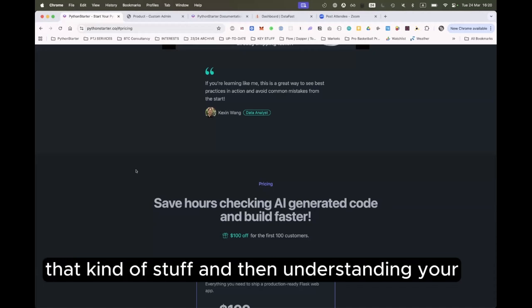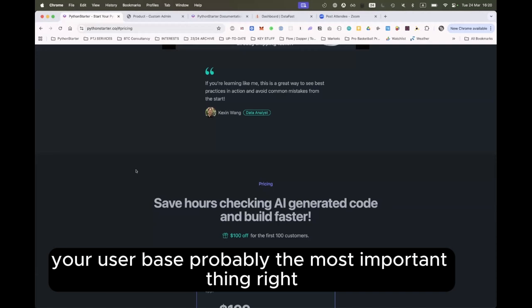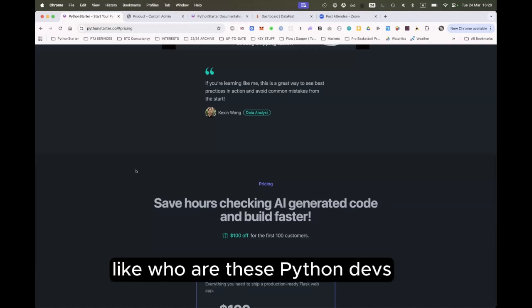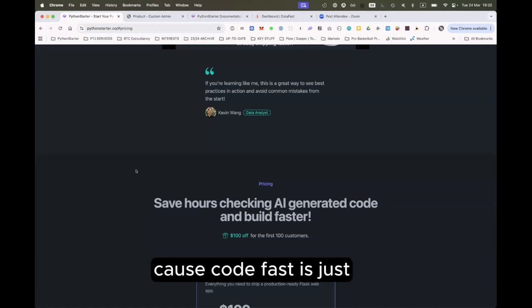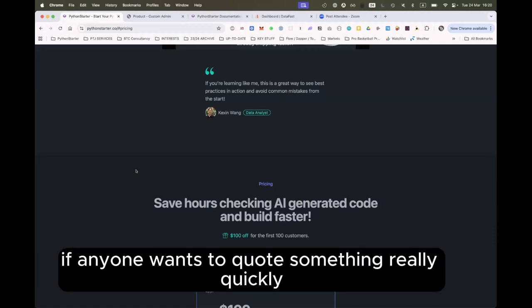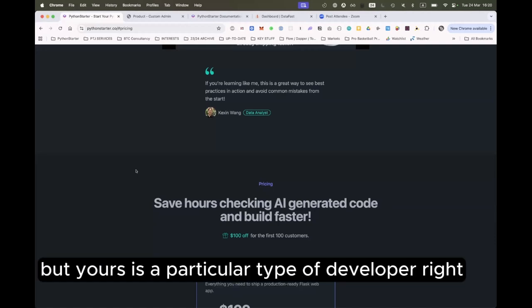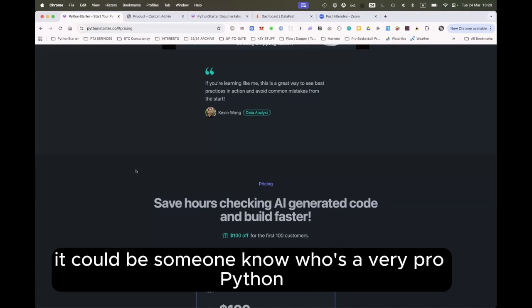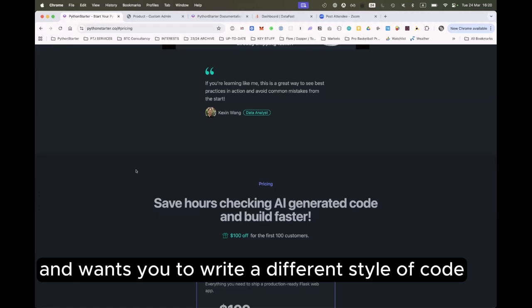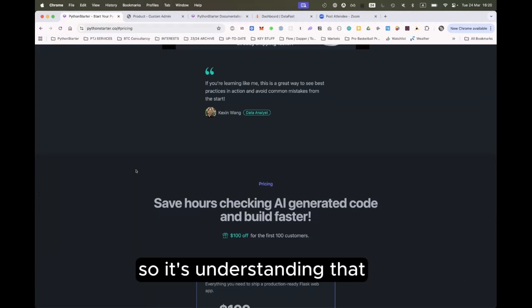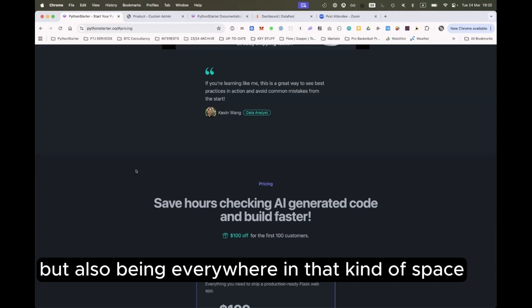And then understanding your user base is probably the most important thing, right? Who are these Python devs? Why do they choose Python over you? I'm guessing they're more tech savvy than Code Fast, because Code Fast is just for anyone who wants to quote something really quickly. But yours is a particular type of developer, right? It could be someone who's very pro Python, but also understands efficiency and performance, and wants to write a different style of code. So it's understanding that, but also being everywhere in that space through Flask.